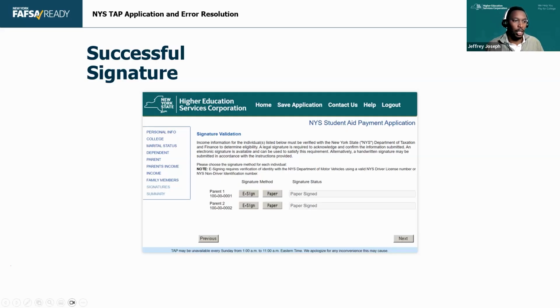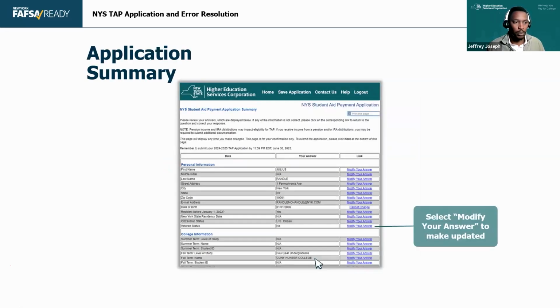All right. So I see that a lot too. And hopefully if they do it on a computer, it's easier for them to save that PDF and know where it is as opposed to on their phone or on the iPad. Kate, the family members do not have to be receiving TAP to be part of that. They just have to be found in an ISA or a FAFSA somewhere.